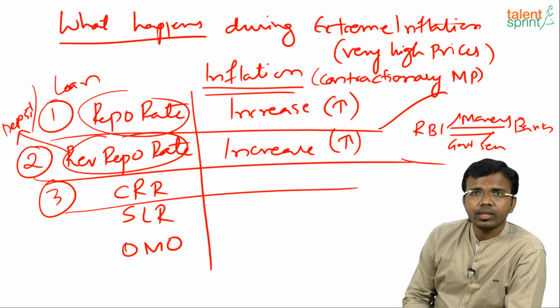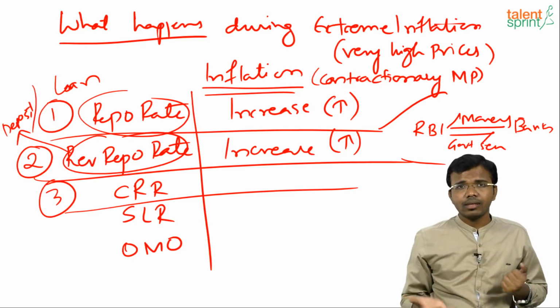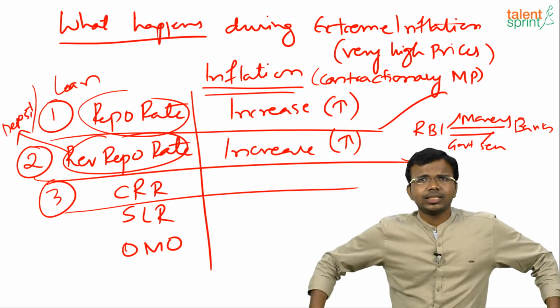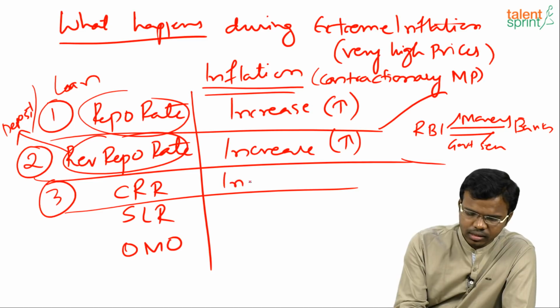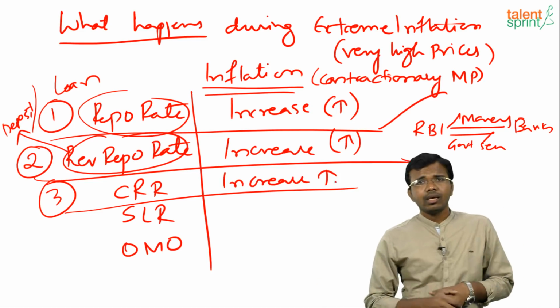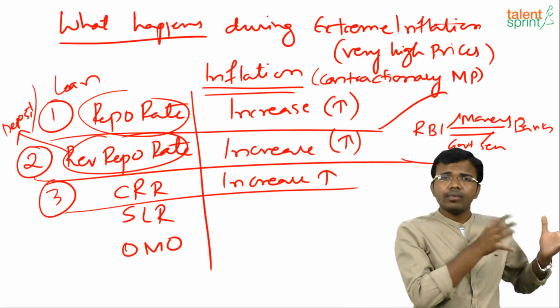Most of you go with increase, some say no idea, some say decrease, because two of them have increased, so this should also increase, or two of them have increased, so this should decrease. Yes, the right answer is CRR will also increase. What is CRR? Banks have to keep some part of their money with RBI.